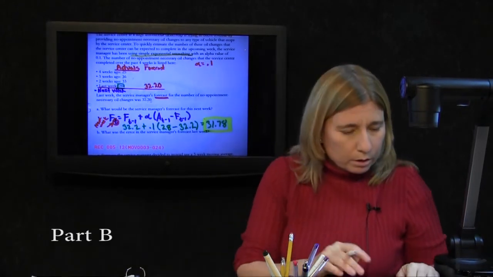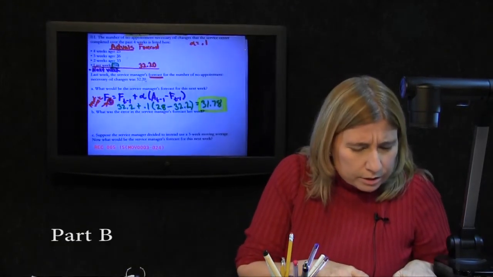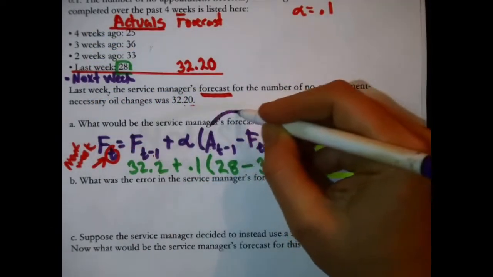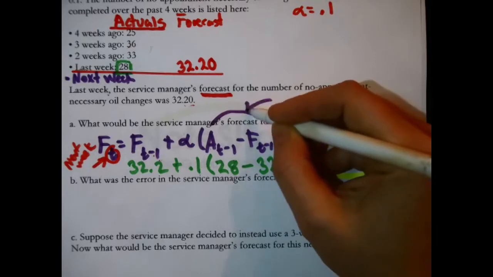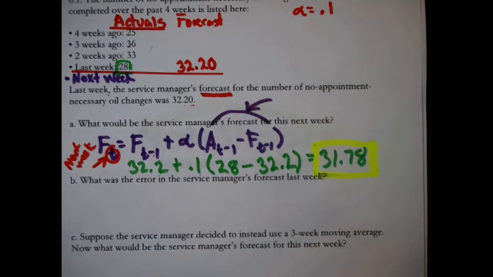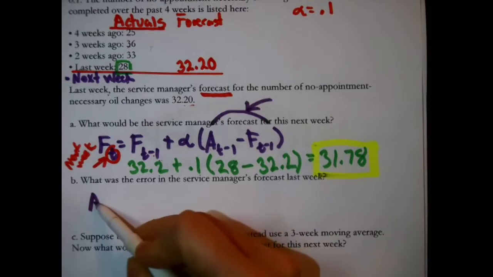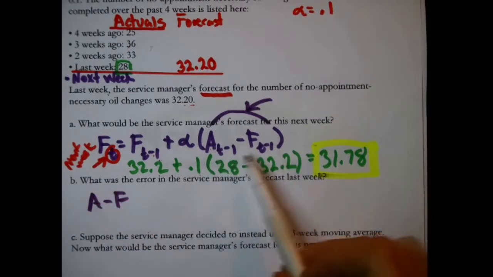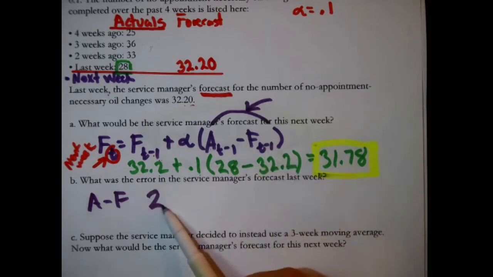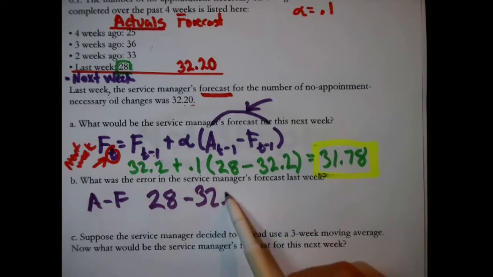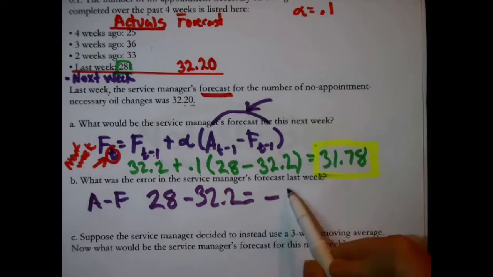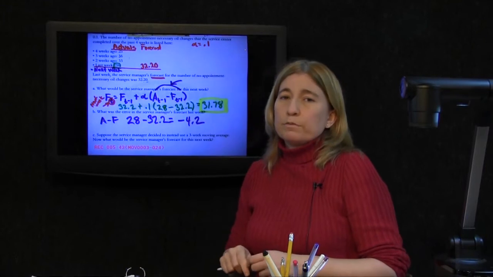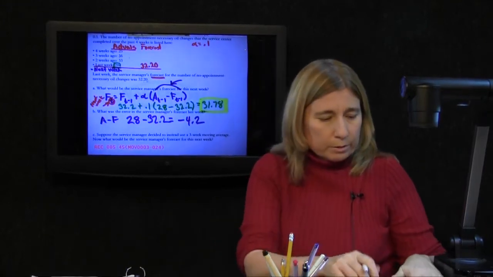Now, part B. What is the error in the service manager's forecast last week? Actually, we calculated that already when we calculated the exponential smoothing forecast, because error is actual minus forecast. And for last week, that is A sub T minus 1 minus F sub T minus 1, or that is the 28 minus the 32.2, right? Or negative 4.2. We'd say, well, last week there was an error of negative 4.2. Okay, there, that one's done.